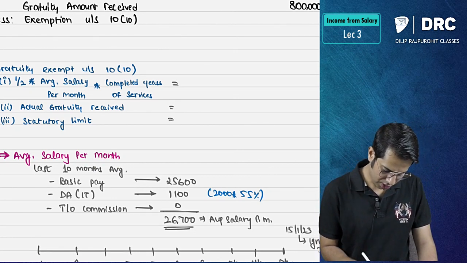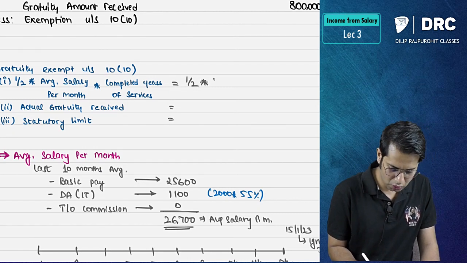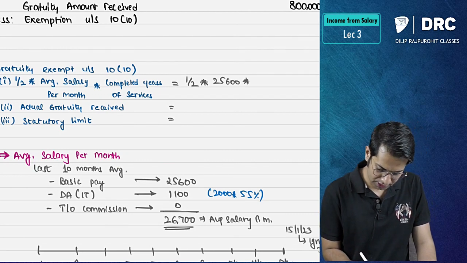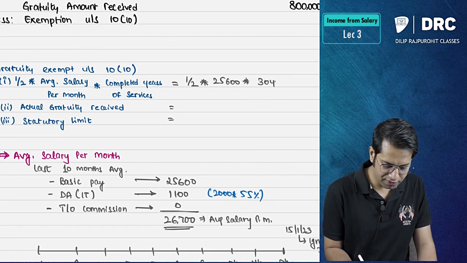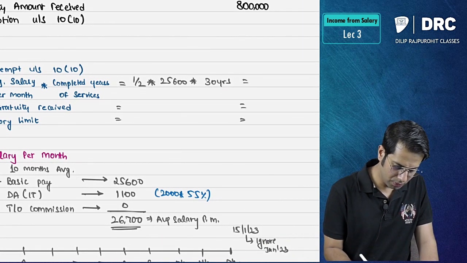So half into average salary per month, 26,700, into completed years of service is how much, sir? 30 years. Fraction should be ignored. So how much does the amount come to?